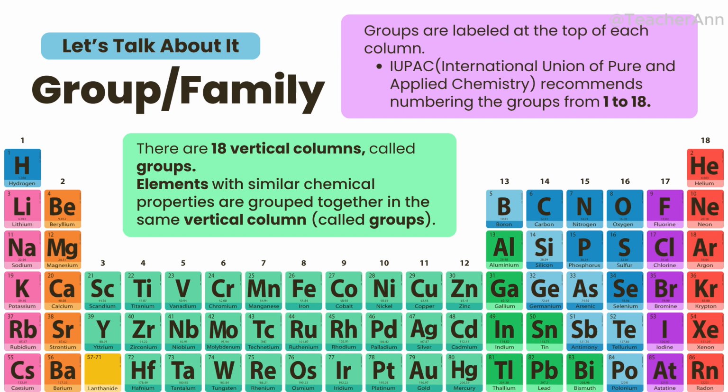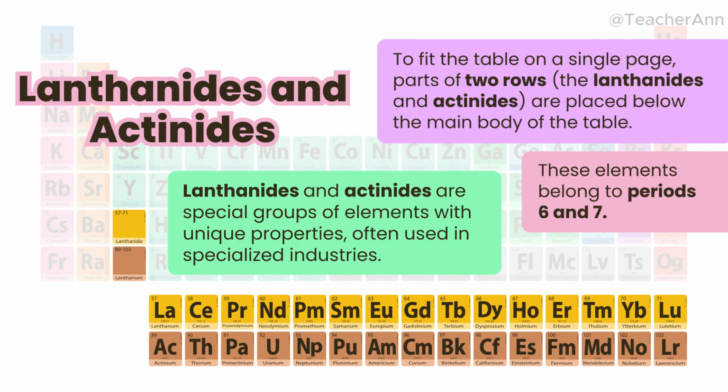Now, let's talk about those two mysterious rows we saw earlier. Ano nga ba yung dalawang yun? These are the lanthanides na may atomic number na 57 to 71 and actinides na may atomic number na 89 hanggang 103. They belong to periods 6 and 7 pero nilagay sa baba para magkasya ang table. They are called the F-block elements and many are used in special industries like making magnets, lasers, or even nuclear fuel.